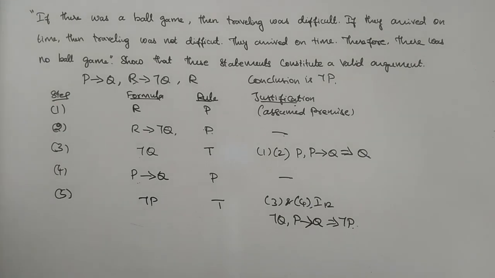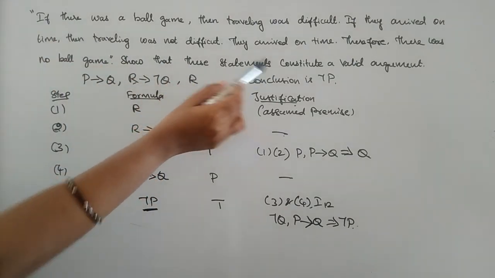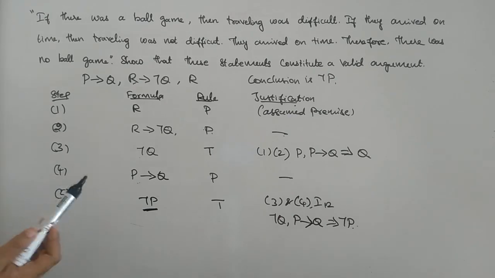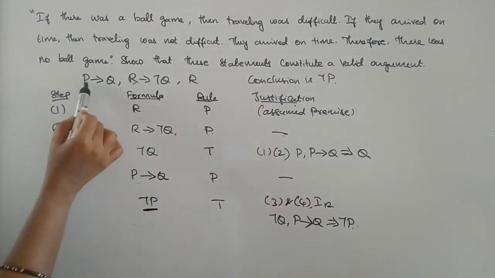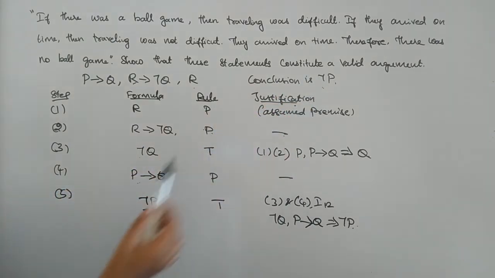Now consider that I got the conclusion negate P. What we have to prove here is that these statements constitute a valid argument. These are all the premises, and from these premises I have to derive negate P. Here also I got negate P. So hence proved, these statements constitute a valid argument.